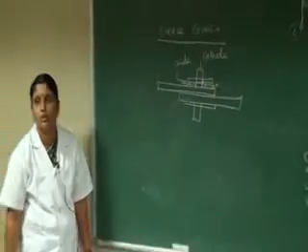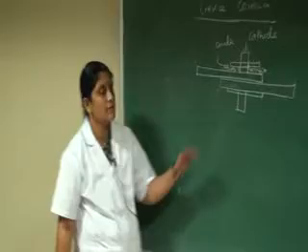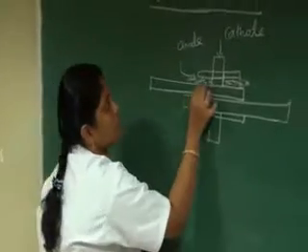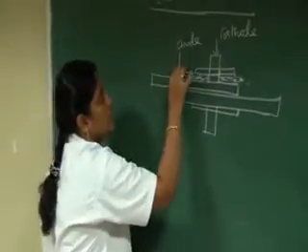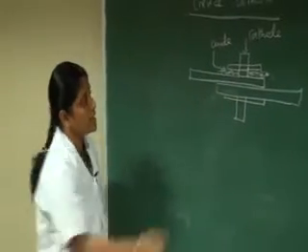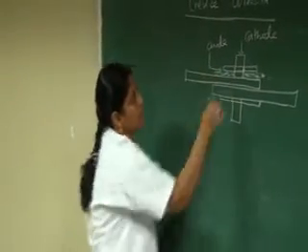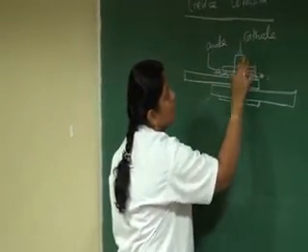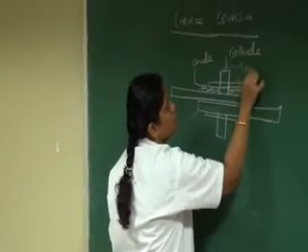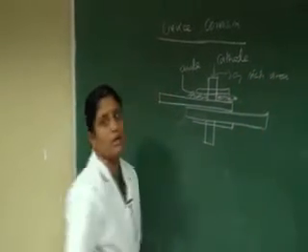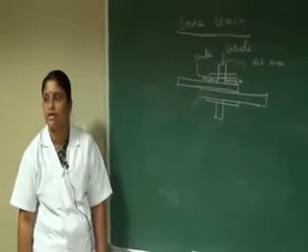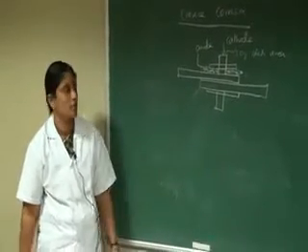Consider a crevice between two metallic rods in aqueous solution. The oxygen poor area is known as the anode. At the anode, the oxygen is very poor and it undergoes corrosion. But the rest of the part, that is the cathode, is an oxygen rich area. It does not undergo corrosion. This type of corrosion is known as crevice corrosion.